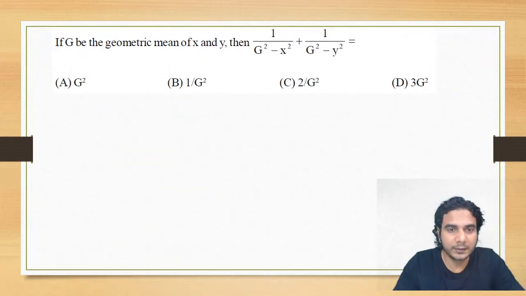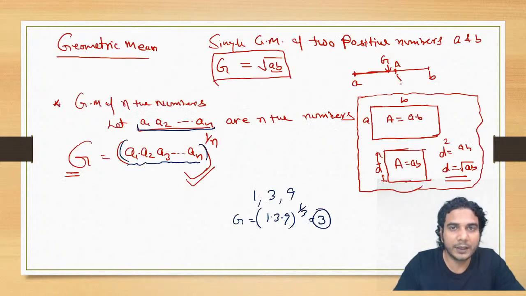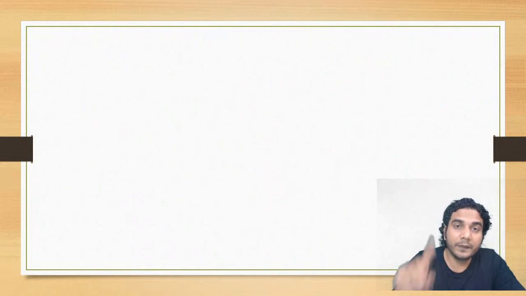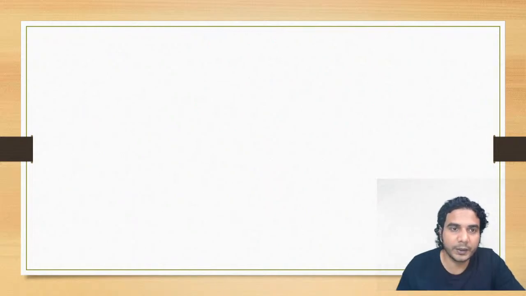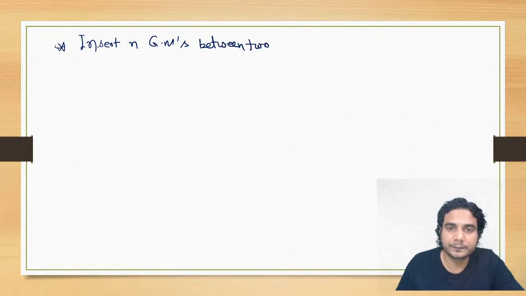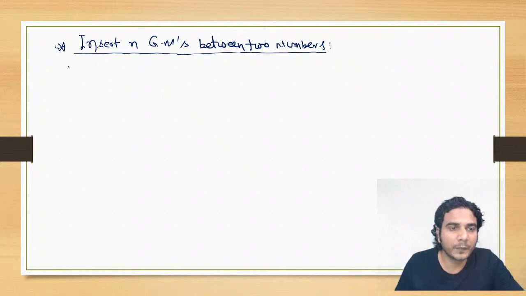Now let's come back to geometric mean. Now we will insert n geometric means between two numbers. So see how to do it. Insert n geometric means between two numbers, the similar way which we did in arithmetic means.